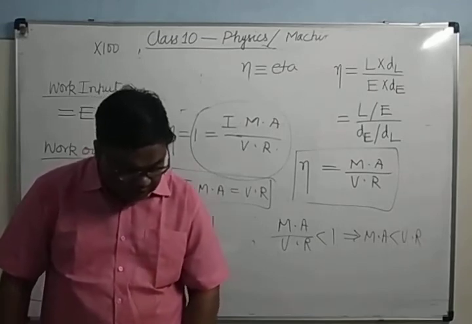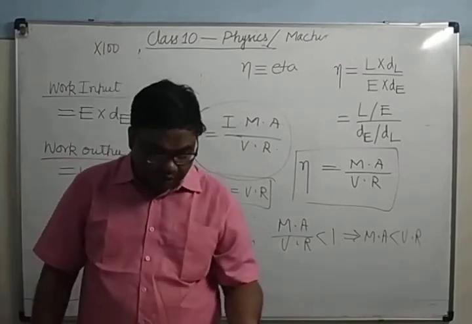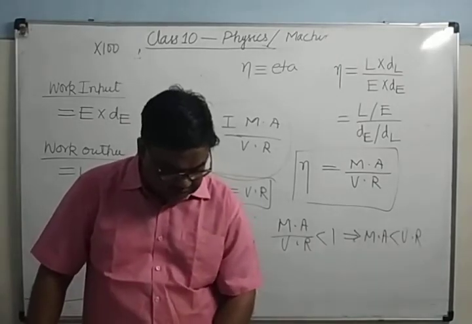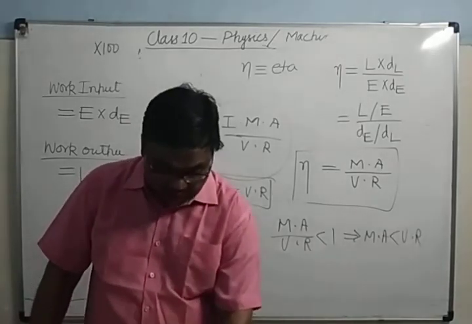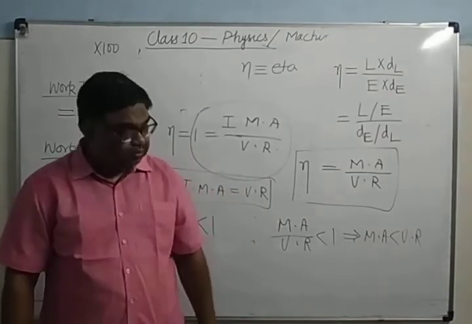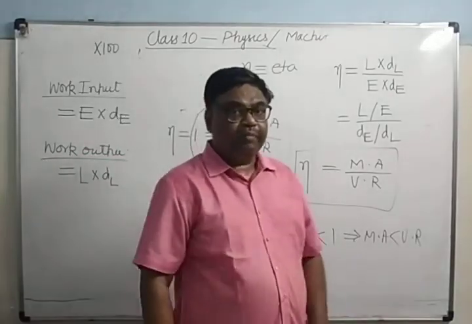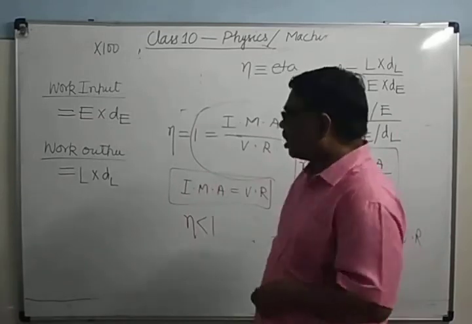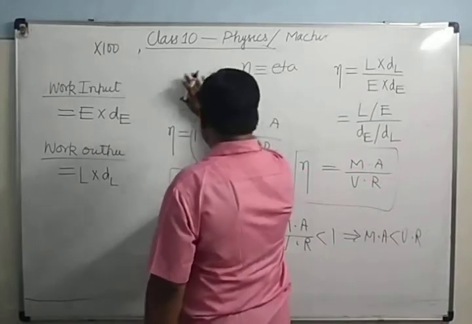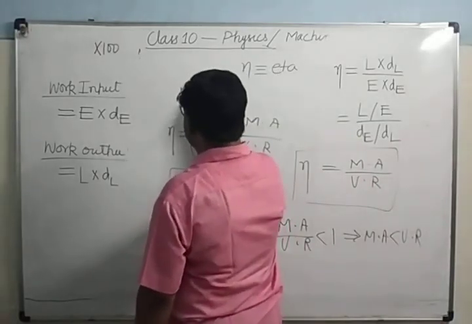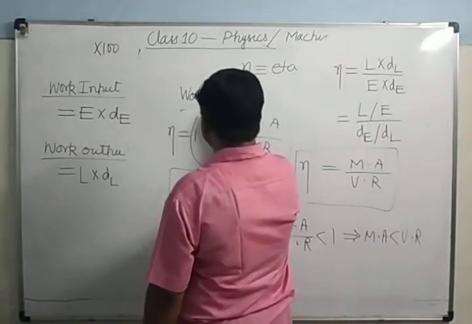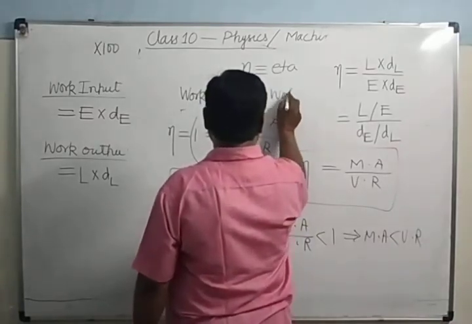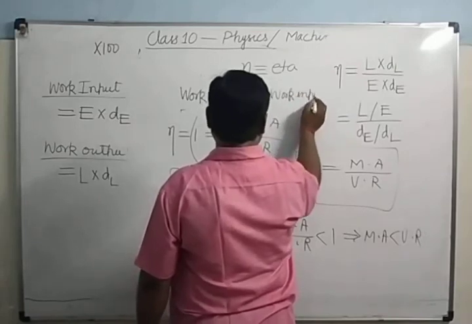In the next video, so about the practical machine, about the ideal machine. Practical machine means actual machine. There is one more thing that I have forgotten to tell you: the principle of machine. What is the principle of machine? A machine can do as much work as the energy supplied to it. That is, the work output will be equal to the work input. This thing I explained but did not state. Principle of machine: work output equals work input. It will always be written in the same way.